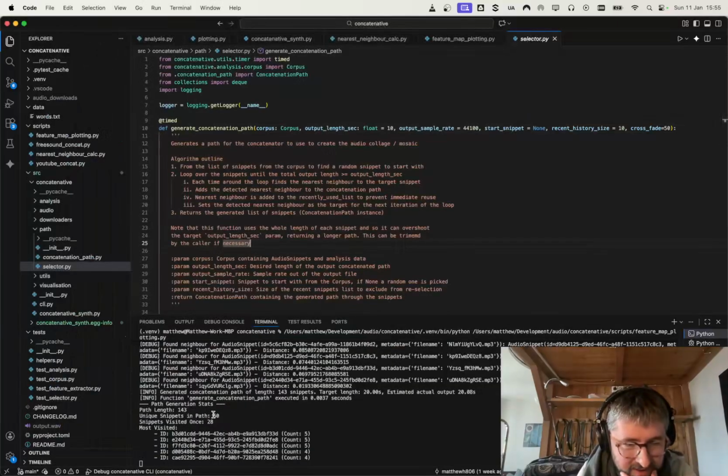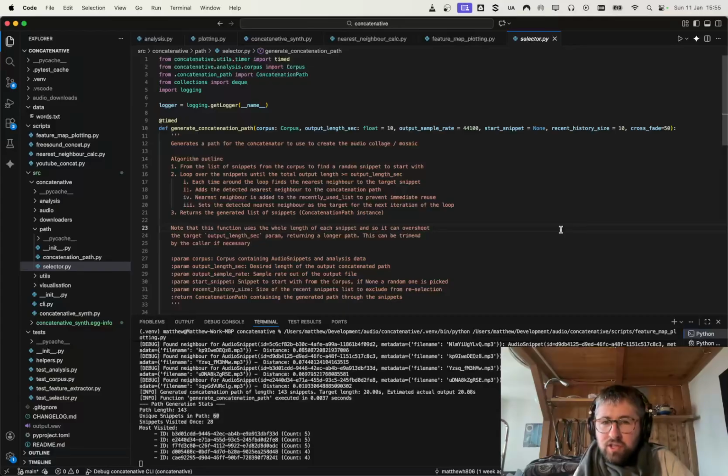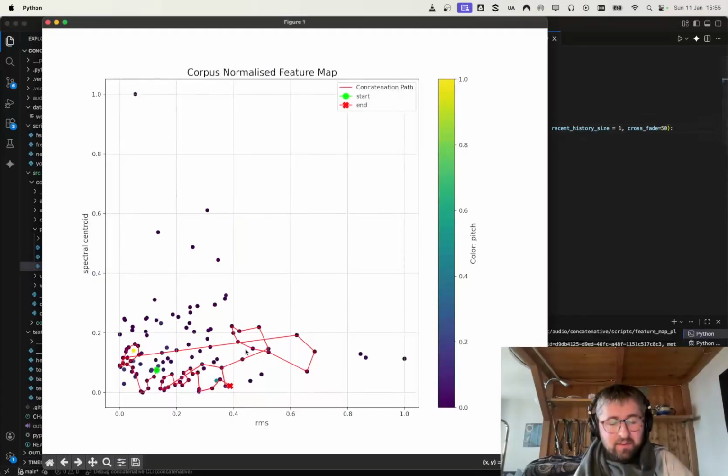I think there's 60 unique sounds in this plot here. But if I reduce the history, if I change this to 1, what it's doing is saying, don't revisit a sound unless it's been found in the last 10 sounds.